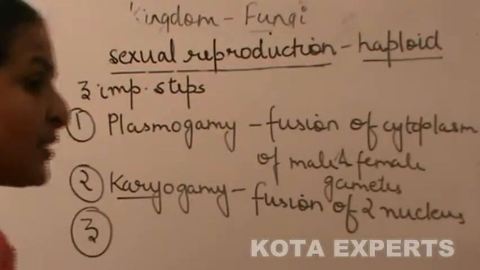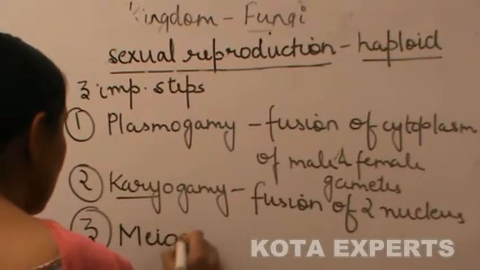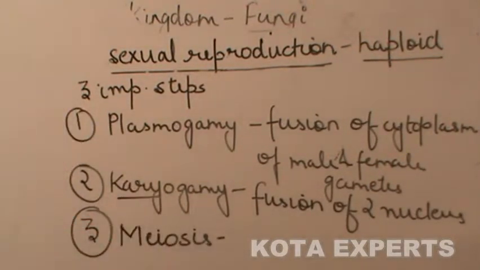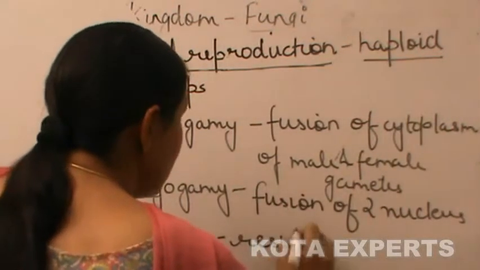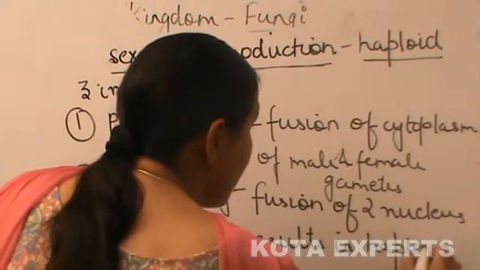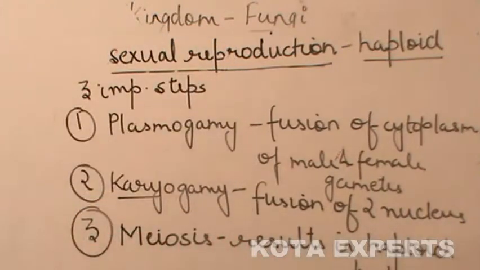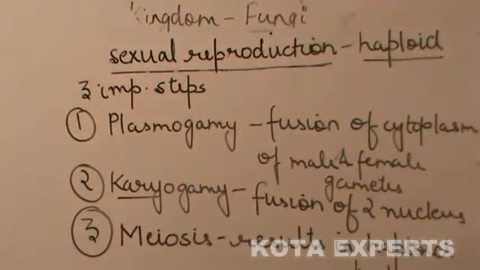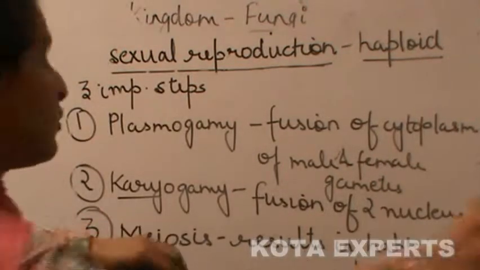The third step is meiosis, which results in the formation of the haploid body. These are the three important steps in sexual reproduction.